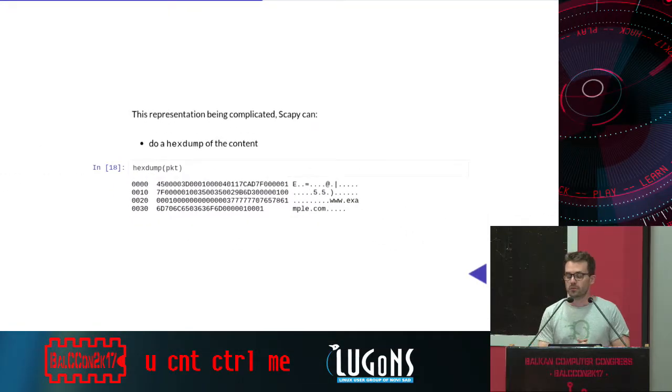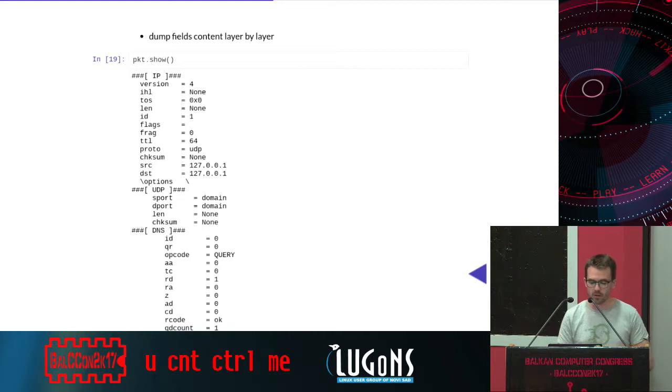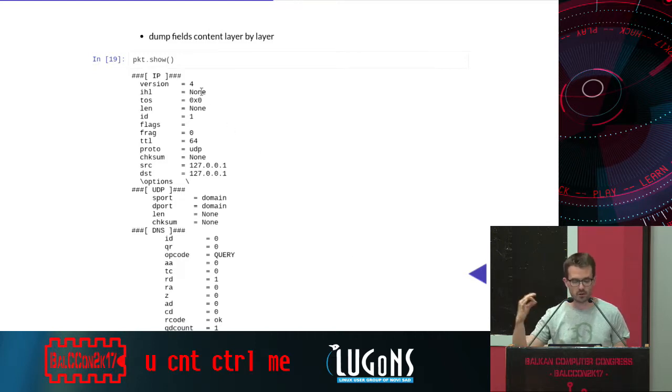Because it's a bit difficult to read, Scapy can give you other tools like hexdump. You can do hexdump(packet), and it will give you the same thing with a nicer view. You can dump fields. For example, packet.show will give you a list of fields and values in the packet. You can see, for example, here that some values are not known, like here the checksum.